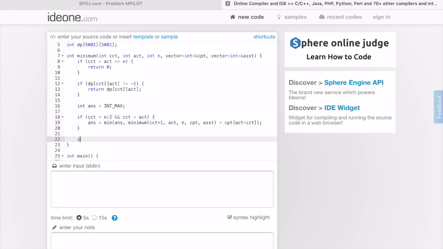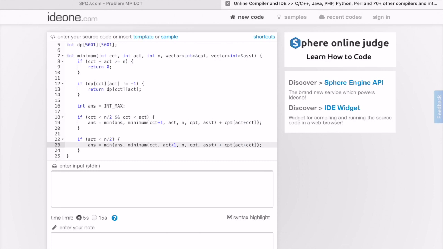In the second condition, what we can also do at this point of time is that we can select this guy as an assistant, right? So if assistant count is smaller than n by 2, we can select this guy as an assistant. So instead of choosing this guy as a captain, we choose this guy as an assistant, right?